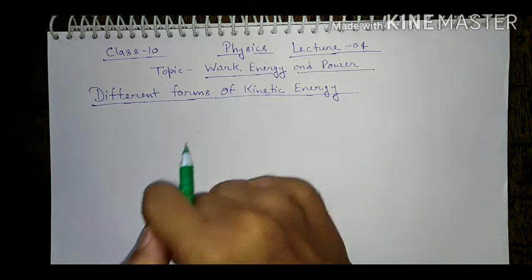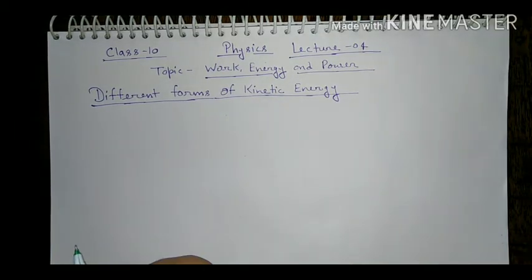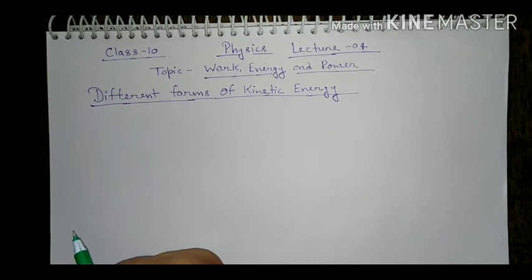Today I will discuss the different forms of kinetic energy, different forms of potential energy, and conservation of energy and its proof. In the previous class we have already discussed the types of energy, work done, types of work and power. So before watching this video, you must watch lecture number 3 of this chapter, work, energy and power. Now we will start the different forms of kinetic energy.